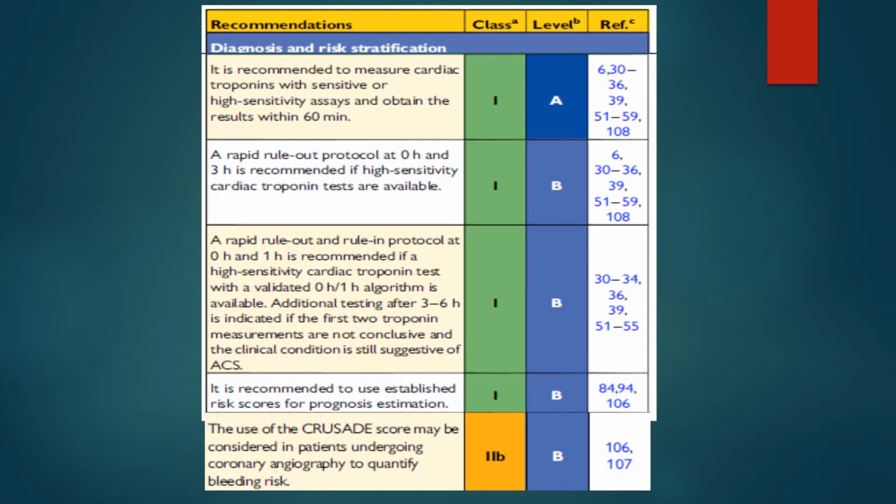When the patient presents to the ER, you have to measure the cardiac troponin with a sensitive or high-sensitive assay, and the result should be ready in less than an hour. A rapid rule-out protocol, as we have seen before, with 0 hour and 3 hour is recommended if high-sensitive cardiac troponin tests are available.